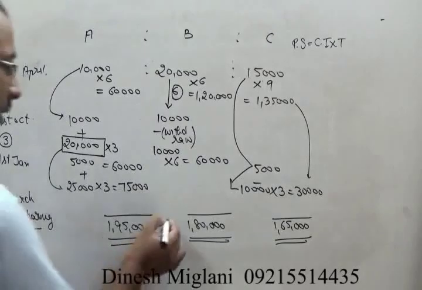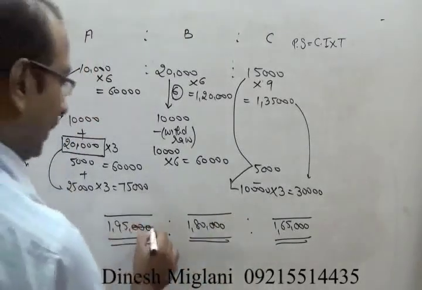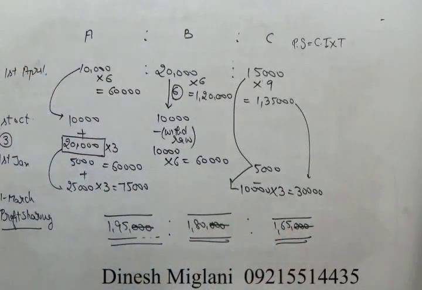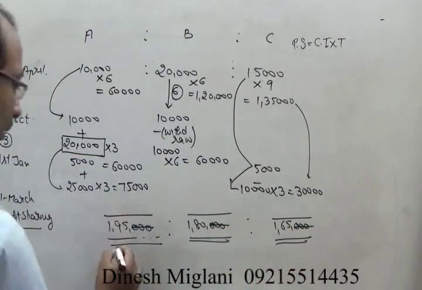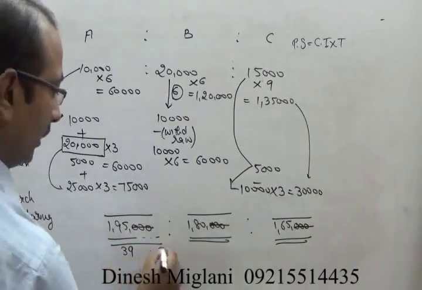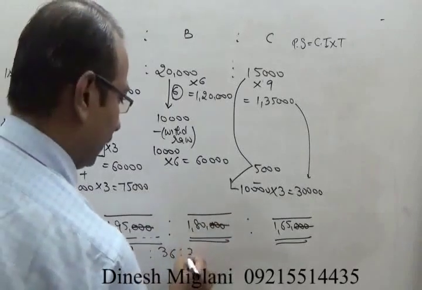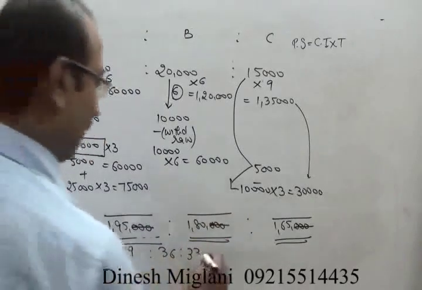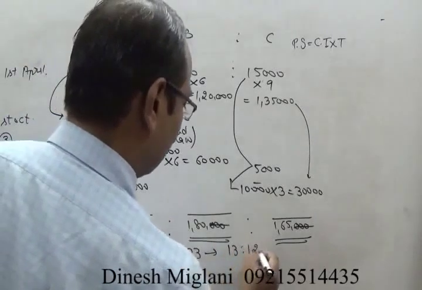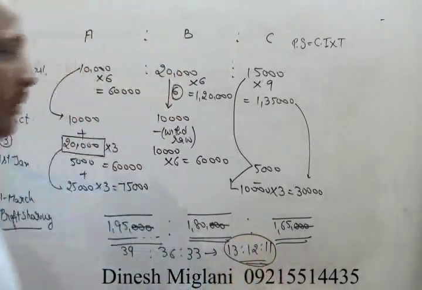Now just take the ratio of this. This is said to be the profit sharing ratio. This will be cancelled out, right? And we can also say 5 can also be cancelled. So that will give me 5, 3, 15, 5, 9, 39. Similarly 36. And similarly here I can say 5, 3, 5, 3, 13. Or else I can say 3 would also be taken as common. 13 ratio 12 ratio 11. That is their profit sharing ratio at the end of the given time period. That becomes your answer.